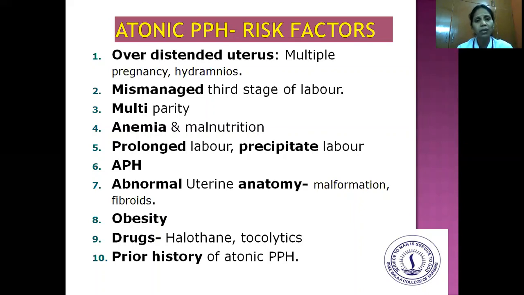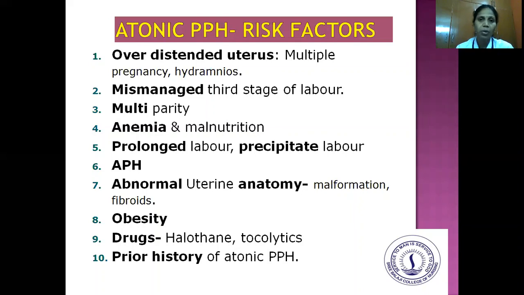And the next risk factor is prolonged labor or precipitate labor, the uterus goes atonic. And APH, that is antepartum hemorrhage. And the next risk factor is abnormal uterine anatomy. That is because in case of any malformations, or any fibroids, or any cyst, the uterus is not able to contract well and it remains atonic, and this leads to severe bleeding. And the next risk factor is obesity.